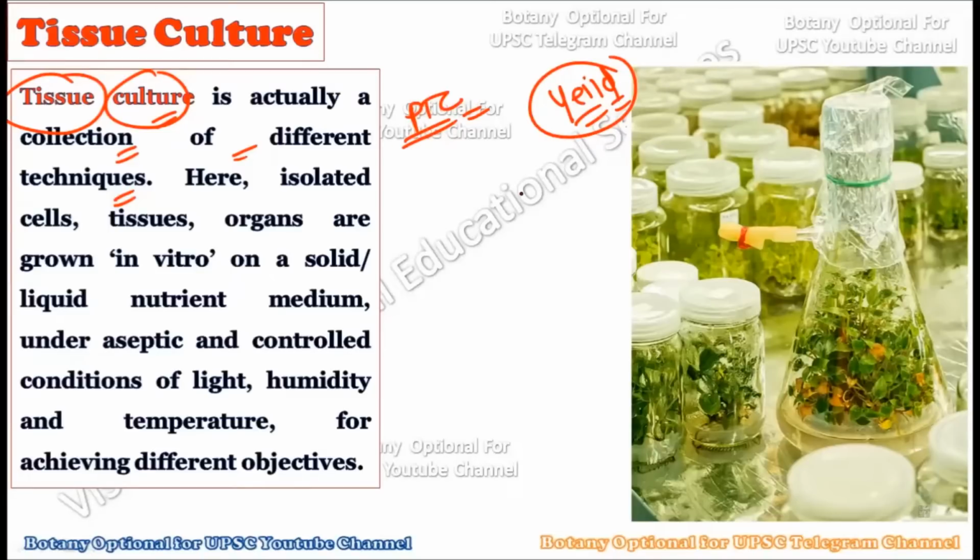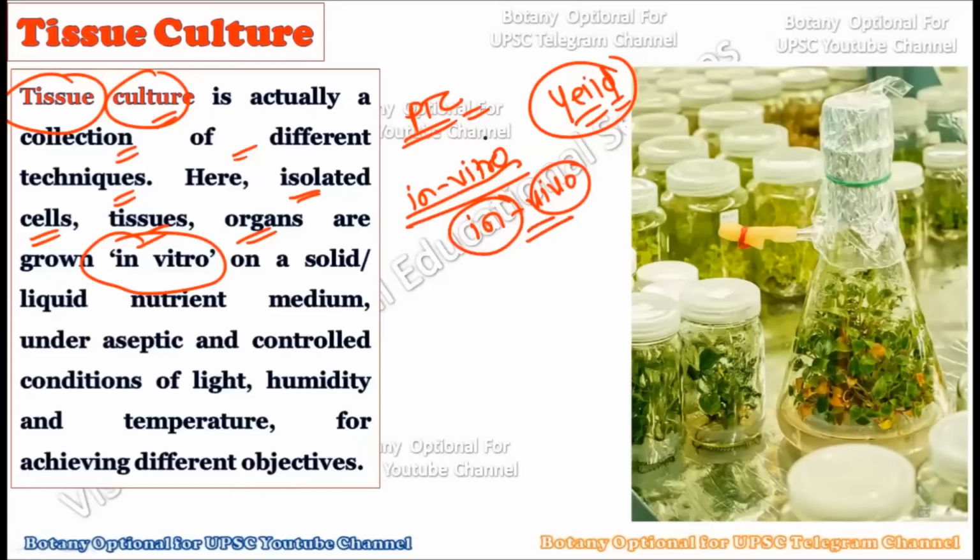Now here what we basically do is isolate the cells first. We can isolate the cells, we can isolate the tissues, we can isolate the organs, and we grow them in vitro. Here in vitro means we are doing it artificially in the lab. Generally in vivo is used for natural growth and development, and in vitro is used for growth and development within controlled conditions, that is within the lab. So basically we can take cells, tissues, or organs from the plant, and grow them in vitro under controlled conditions, that is in the plant tissue culture laboratory, and we can create whole new plants out of it by using a particular solid or liquid nutrient medium.